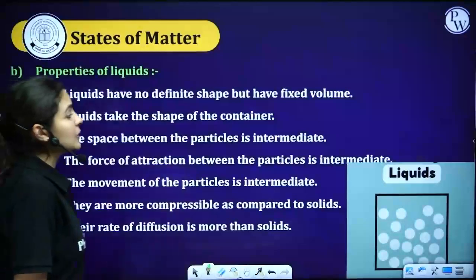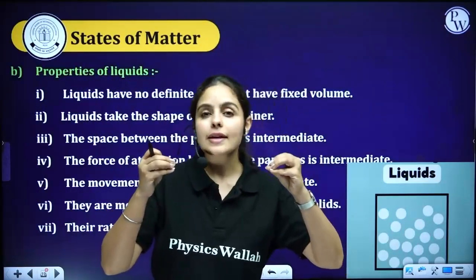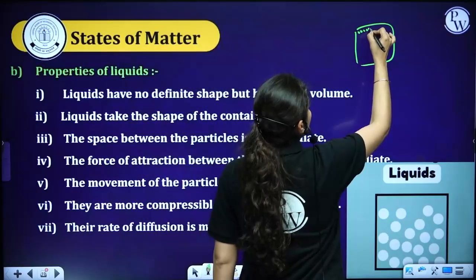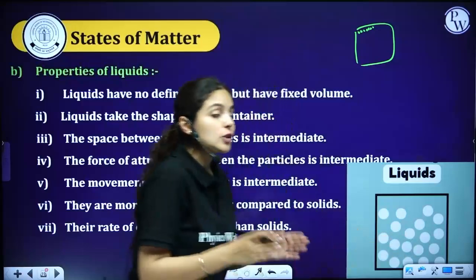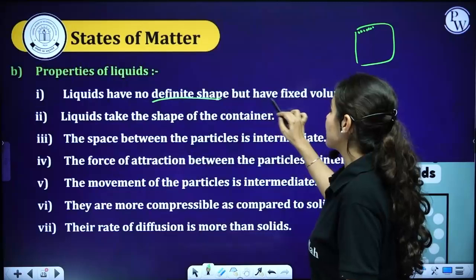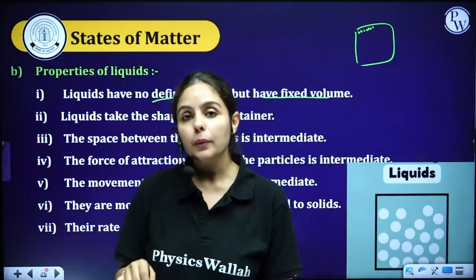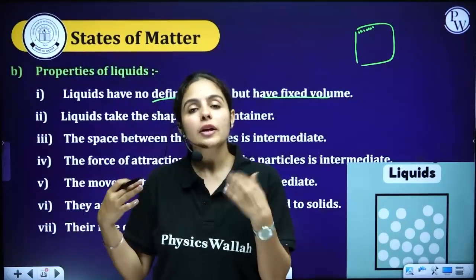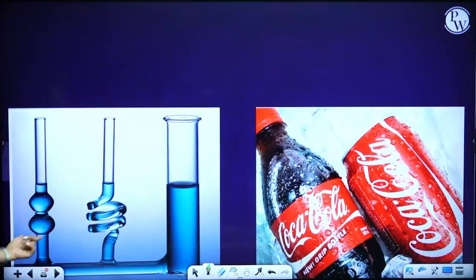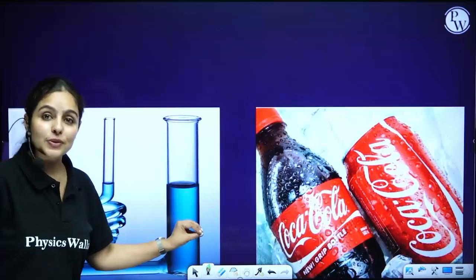Now, moving on to liquids. In liquids, particles are a little far as compared to solids. In case of solids, particles are quite close to each other. In case of liquids, particles have certain space between them. So we can say that liquids have no definite shape but have a fixed volume. What does that mean? If I put liquid in different shapes of containers, it will occupy that shape. For example, you can see here, I've placed this liquid in 3 different forms, and the liquid has taken the shape of those containers.